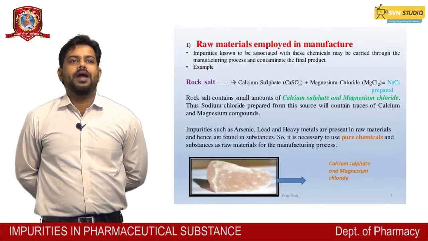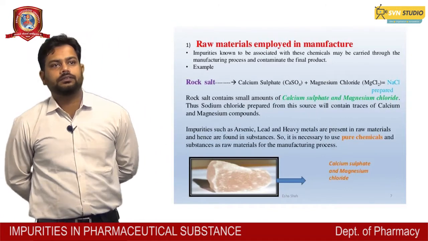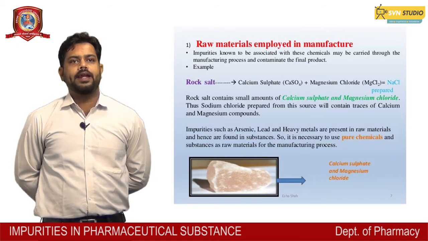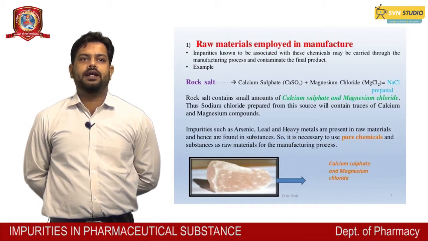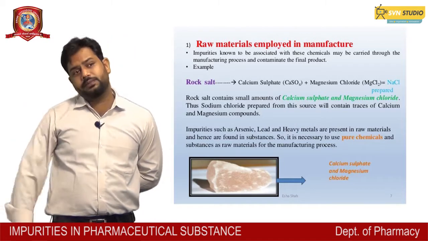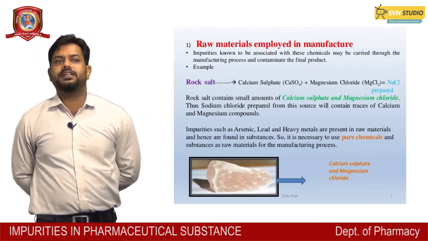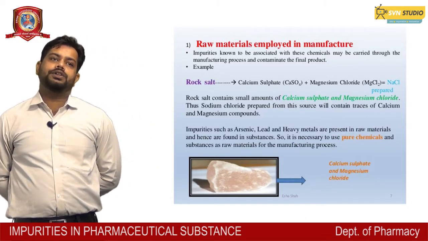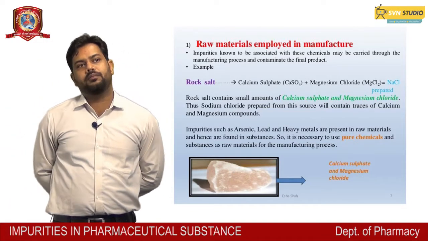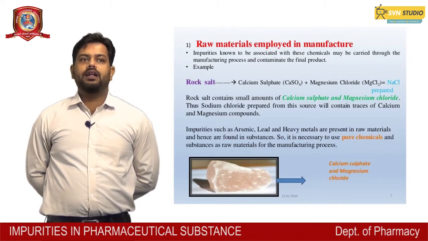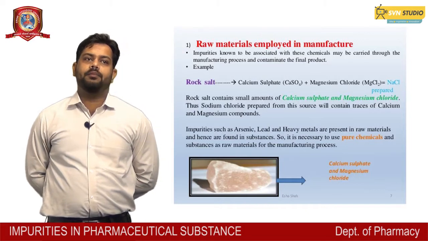First is the raw material employed in the manufacturing. Impurities known to be associated with the chemicals may be carried through the manufacturing process and contaminate the final product. The final product is contaminated because of impurities found in the raw material. So the main point is that when the raw material is impure, the final product also becomes contaminated.